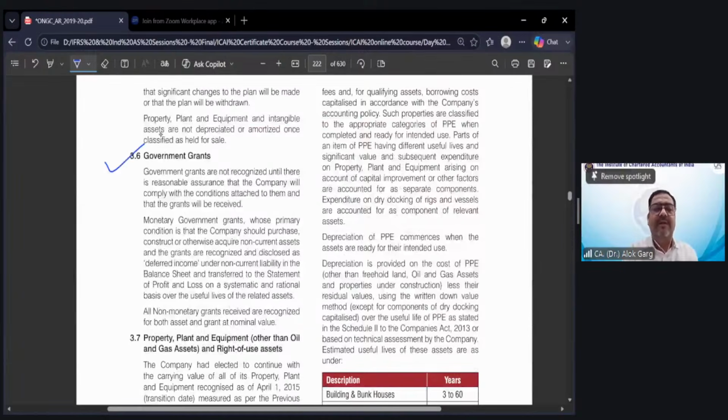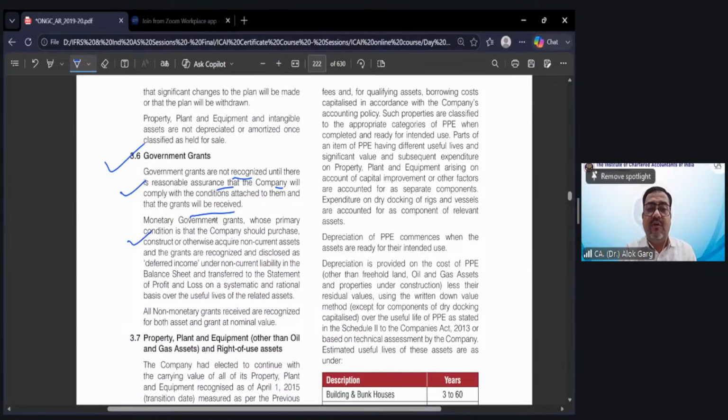Government grant, they define government grant, right? Government grants are not recognized until there is a reasonable assurance that the company will comply with the conditions attached to them and that the grant will be received. So first of all, they have given the recognition condition.